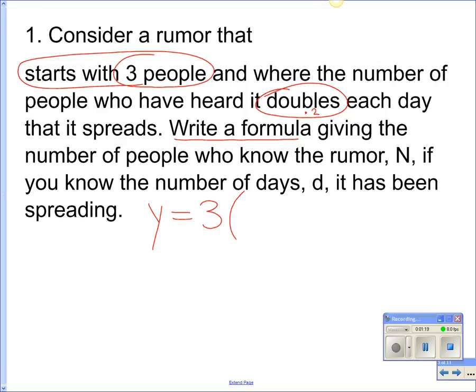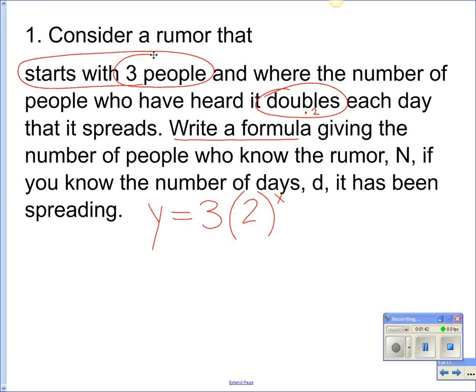Now, it means to times by 2. So all I have to do is put the number 2 for this one. I don't have to worry about 1 plus or 1 minus for this one. Doubles just means times 2. All right, there's one more thing I need. Very good. Where's the x go? Very good. In the power or exponent spot. Okay, so that's your answer for number 1. Are there any questions on number 1?